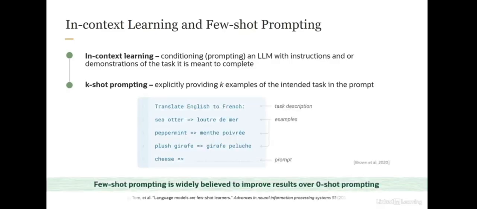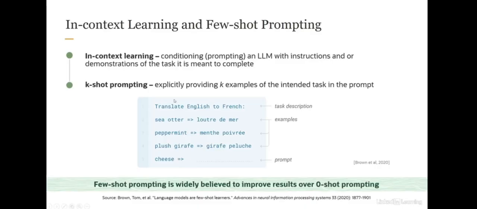The example which follows here is from a paper from 2020, and they are asking the large language model to translate some text from English to French. Here we have 3 examples which follow, and they are asking the model to take the next word here and translate it into French. One thing I would like to clarify: in the paper, they call the first line the task description, then they explicitly call examples, and they say cheese is the prompt, and they want cheese to be translated into French.